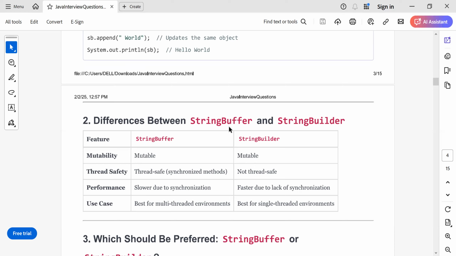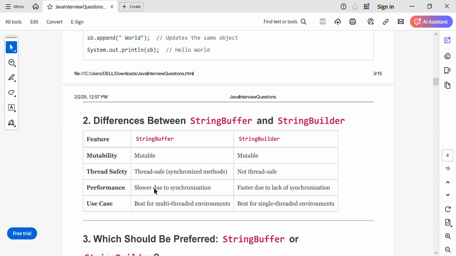String buffer is thread safe. So in a multi-threaded environment, you have to go with string buffer. And string builder is not thread safe. So if there is only one thread accessing your string, in that case, you can go for string builder. String buffer is thread safe, string builder is not thread safe.